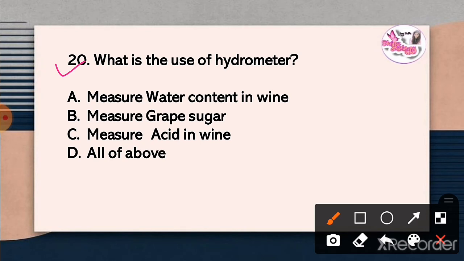Question 20. What is the use of hydrometer? The correct answer is option B. Measure the grape sugar.